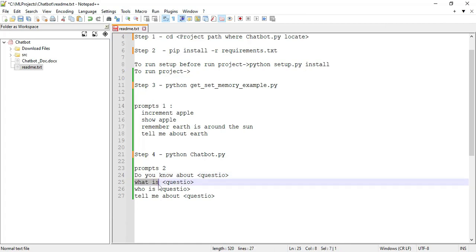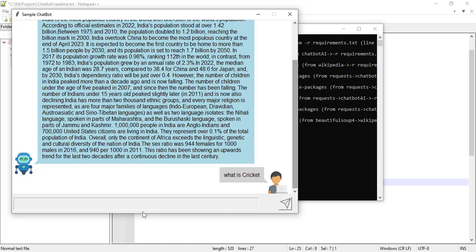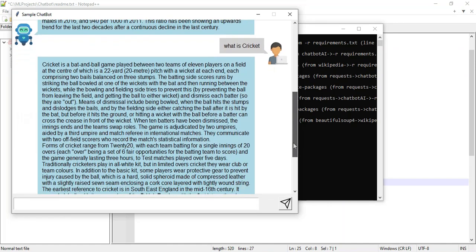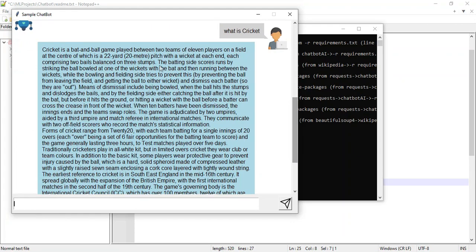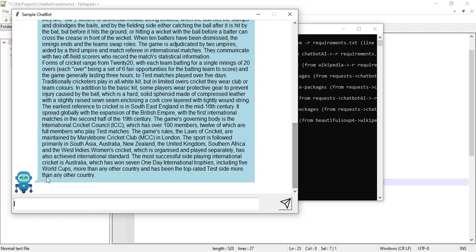You can copy and paste into the chatbot, for example, "what is cricket" or "what is IPL". First you can enter "what is cricket" and click enter. Whatever question you enter, you automatically view the answer. Cricket is a bat and ball game. The current situation and all the details are there. You can view all the details.